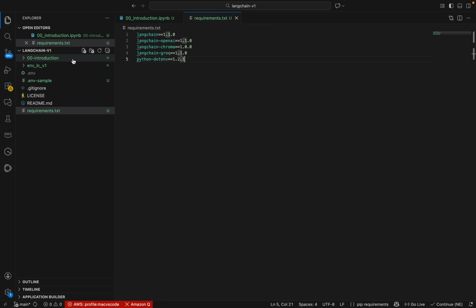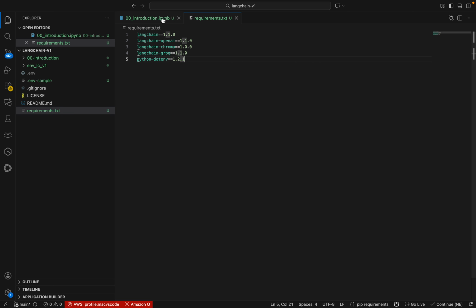Now, another important part is the .env file. I will explain why we need the .env file. In the requirements text file, we can see these are related to LangChain: LangChain OpenAI, LangChain Chroma, LangChain Groq, and these are related to LangChain. And there is also the python-dotenv package. I will explain why that is needed.